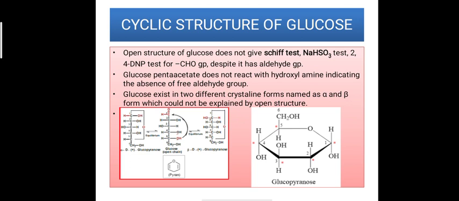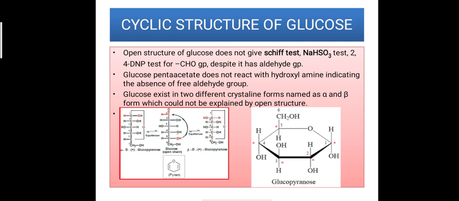Glucose pentaacetate does not react with hydroxylamine, indicating the absence of a free aldehyde group. Glucose exists in 2 different crystalline forms, named alpha form and beta form, and these 2 structures are entirely different from each other, and could not be explained by the open structure of glucose.